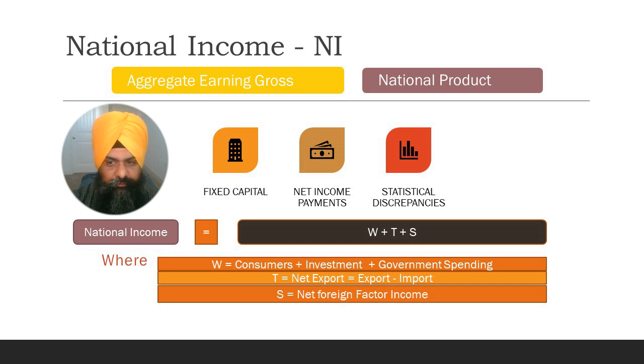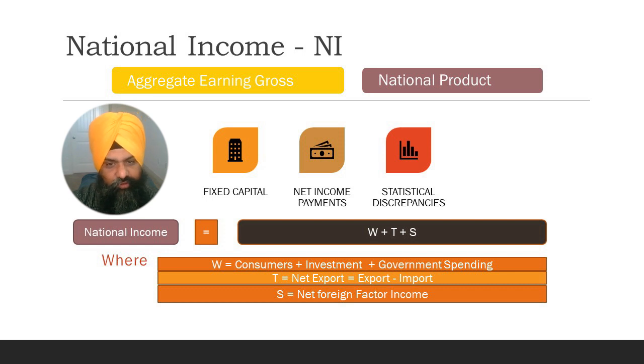National product is the value of all goods and services produced in the nation. Therefore, national income and national product are always equal. There are two different ways to calculate national income, the product method and the income method. The product method is called value added, calculated by subtracting intermediate consumption from the value of output. The income method calculates the national income by adding household consumption, government spending, investment and net exports.